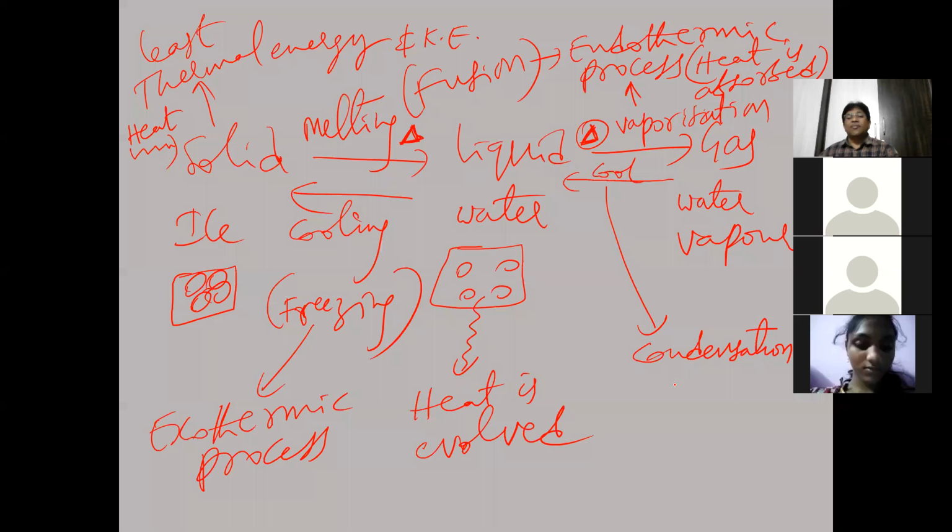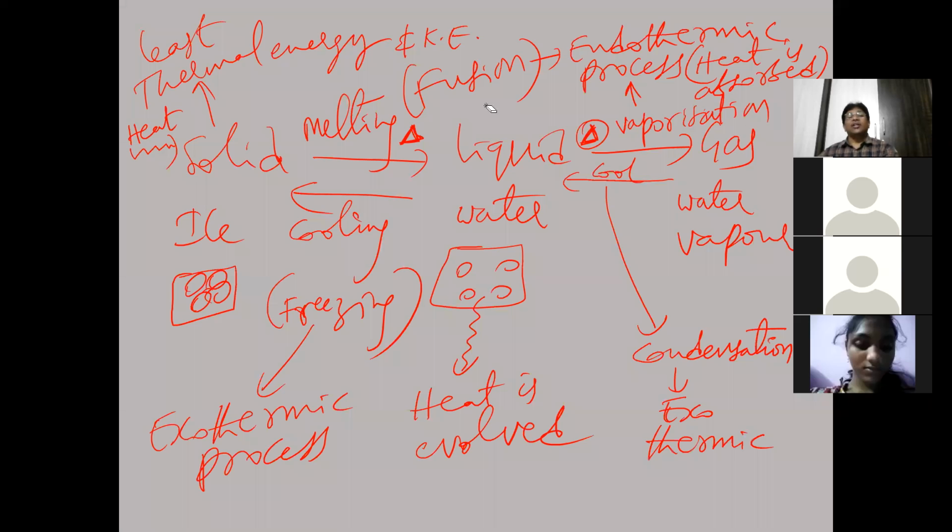Condensation is an exothermic process. So condensation is exothermic, freezing is also exothermic, but vaporization is endothermic and melting is endothermic. Is that clear? These areas we have to understand.